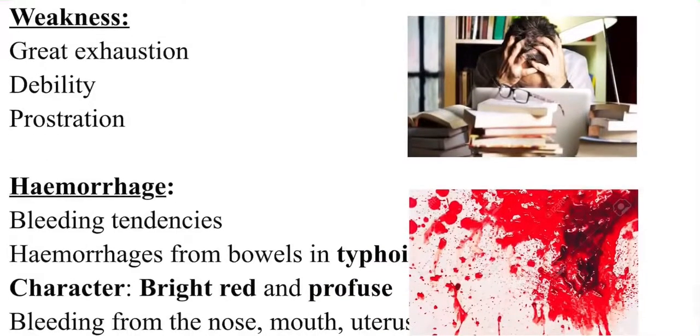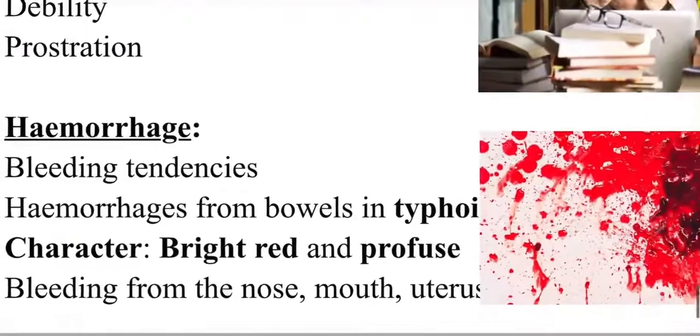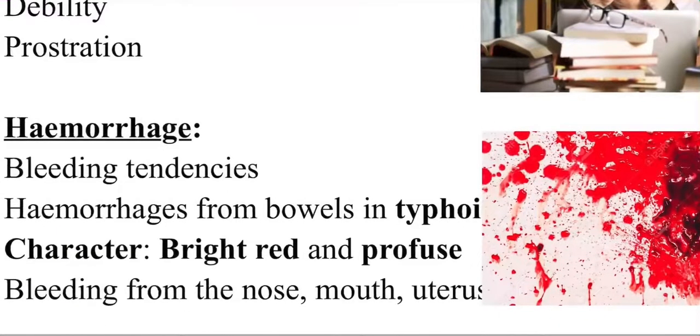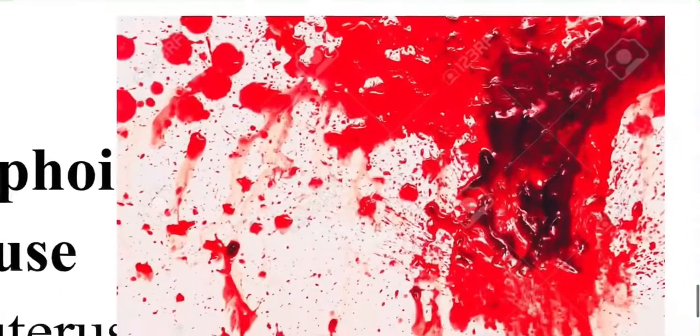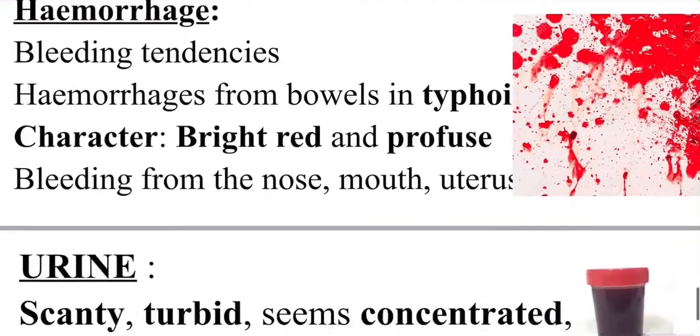Next, weakness. There is great exhaustion, debility and prostration. As I explained earlier, there is prostration, exhaustion found in them. Move on to the hemorrhages. Nitric acid has bleeding tendencies, hemorrhages from bowels in typhoid. The character of blood is bright red and profuse. You can see the hemorrhages, it is bright red and profuse hemorrhages, bleeding from the nose, mouth and uterus.